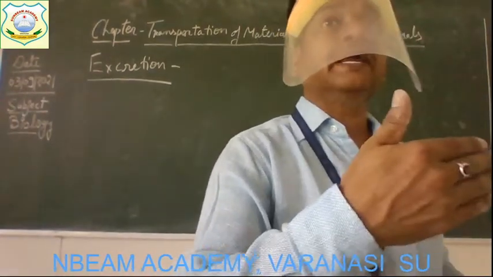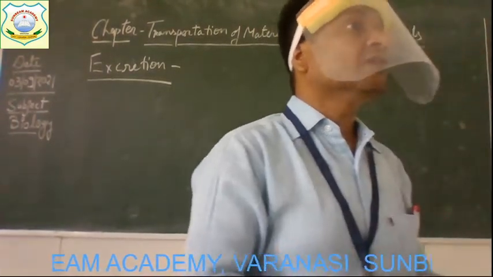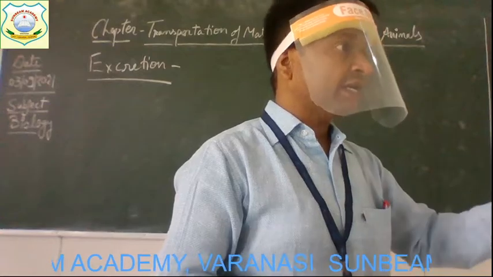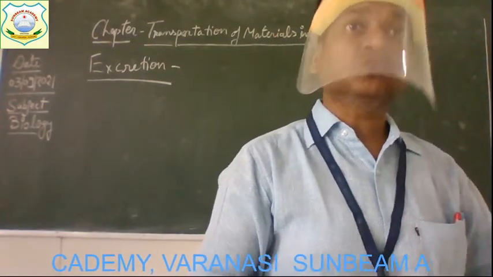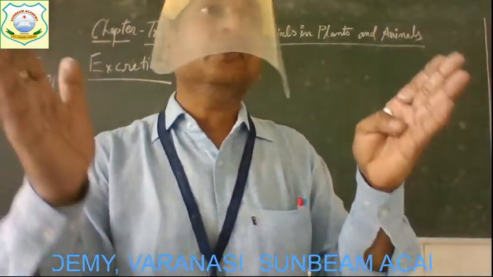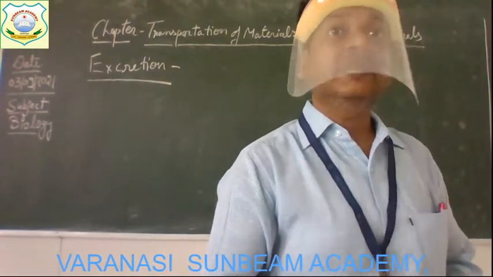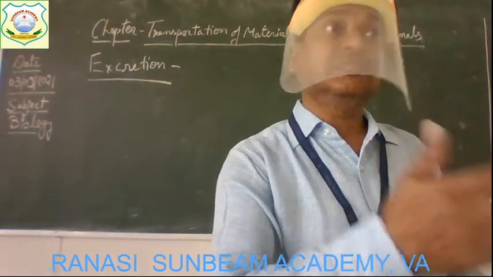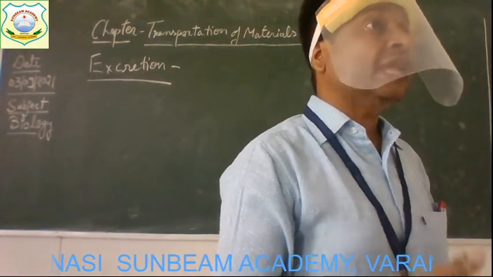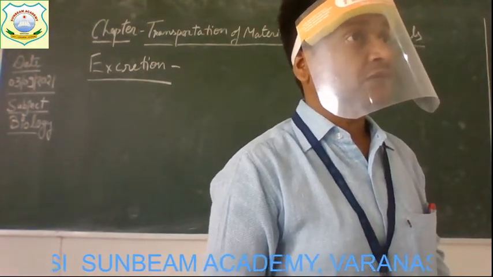The oxygen which comes through the blood, and the nutrients that also come through the blood, both are used to produce energy in the body cells. This part of respiration is known as cellular respiration.